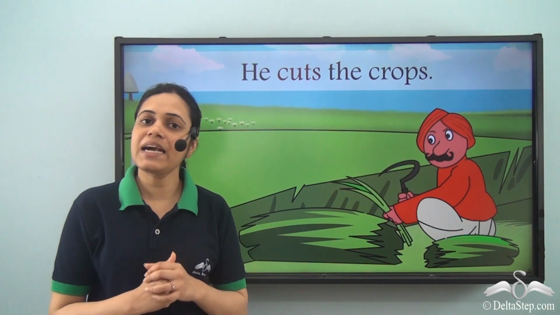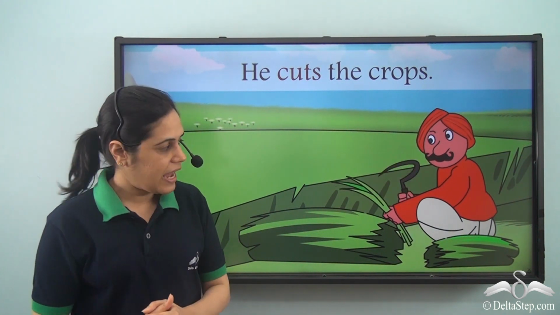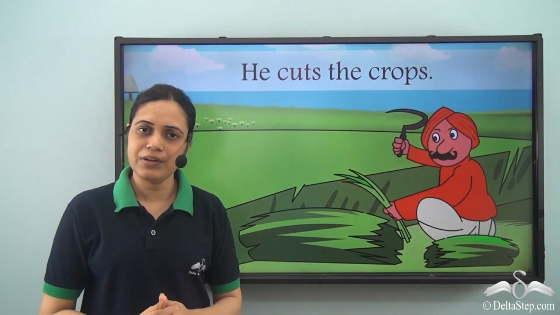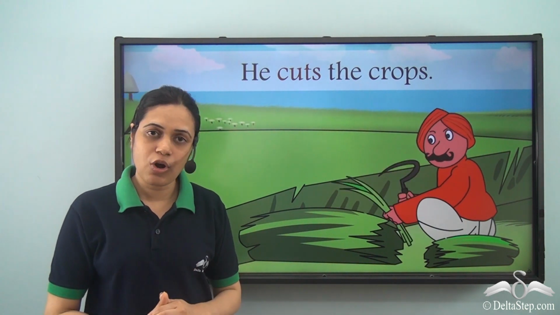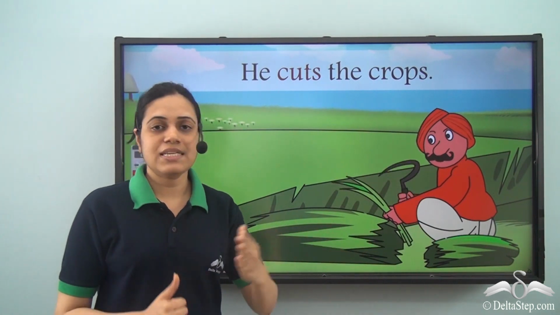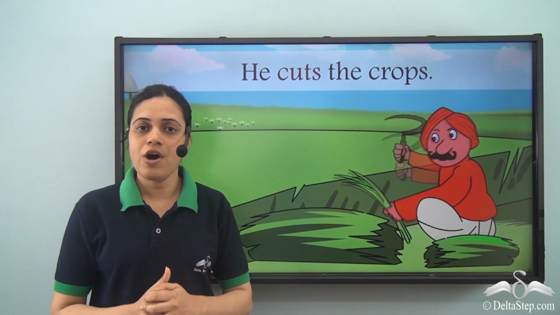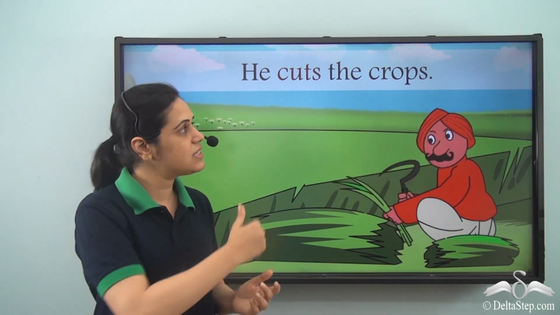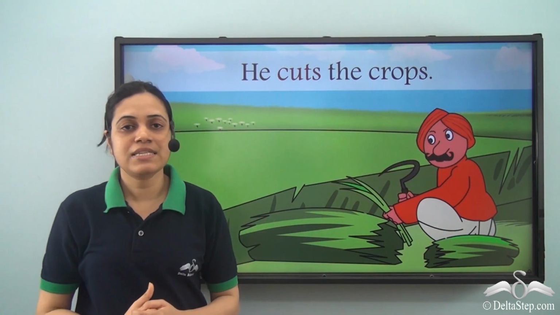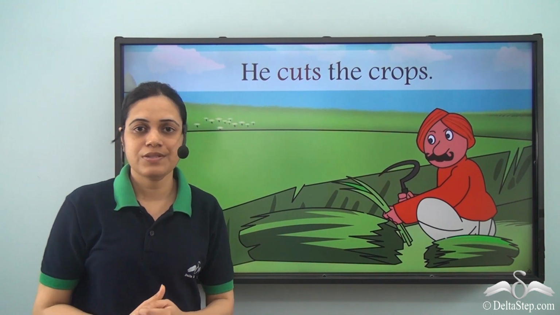And then he cuts the crops. And what is farmer doing here? Cutting. So he cuts the crops. So cuts is the doing word or verb. So if I ask you what is the verb in this sentence? It is cuts. He cuts the crops.